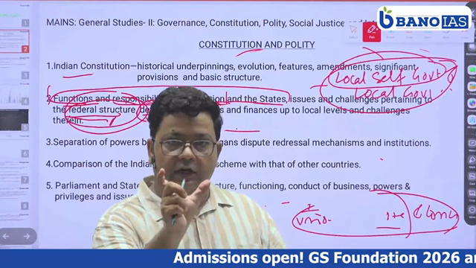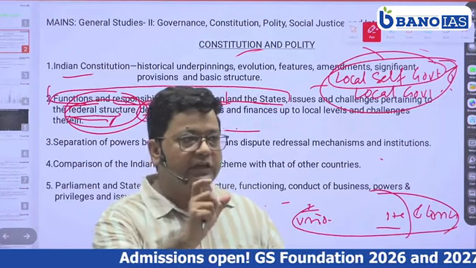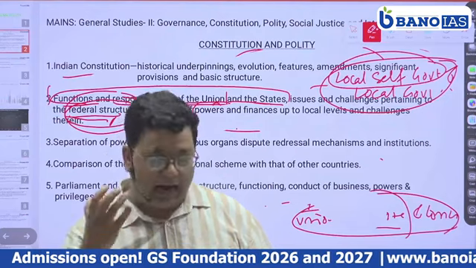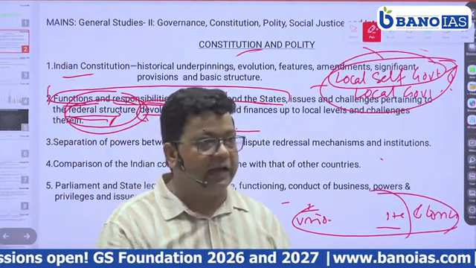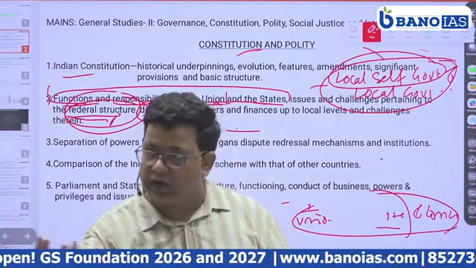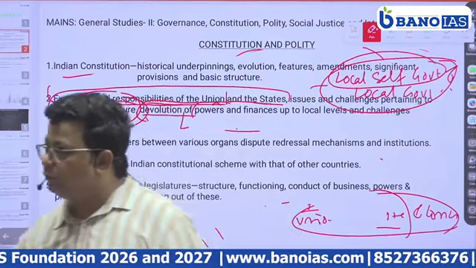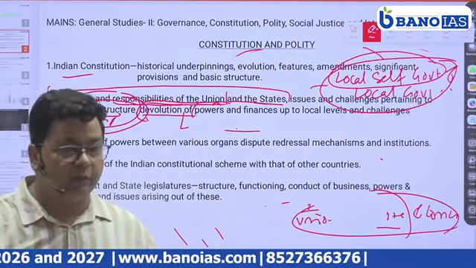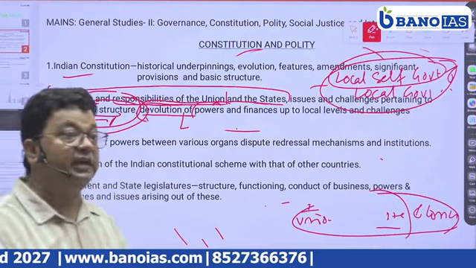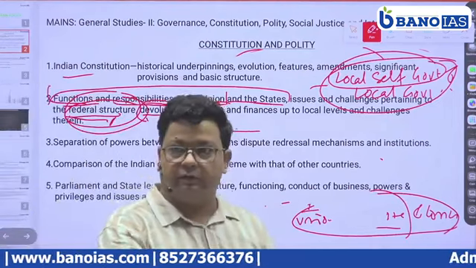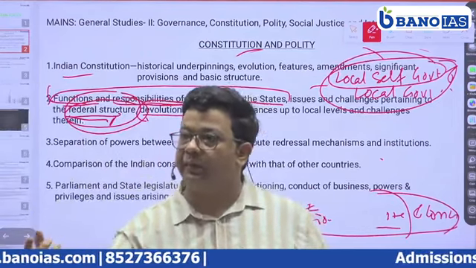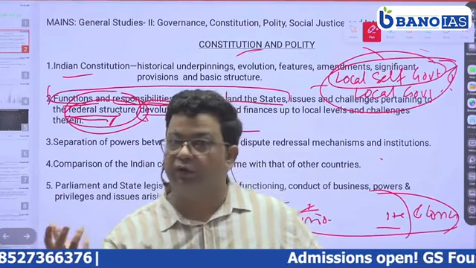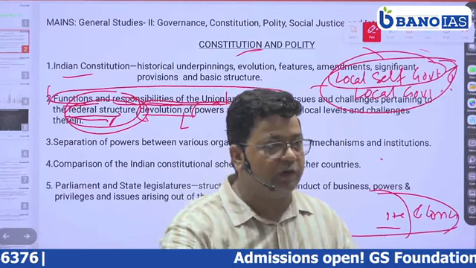In another way, local self-government is giving power to the local people at the grassroots level to elect their own representatives for grassroots management, like panchayat and municipality, and to take part in the formation of policies, coming up with ideas for their own difficulties. This is local self-government. So local self-government is an example of the decentralization of power.